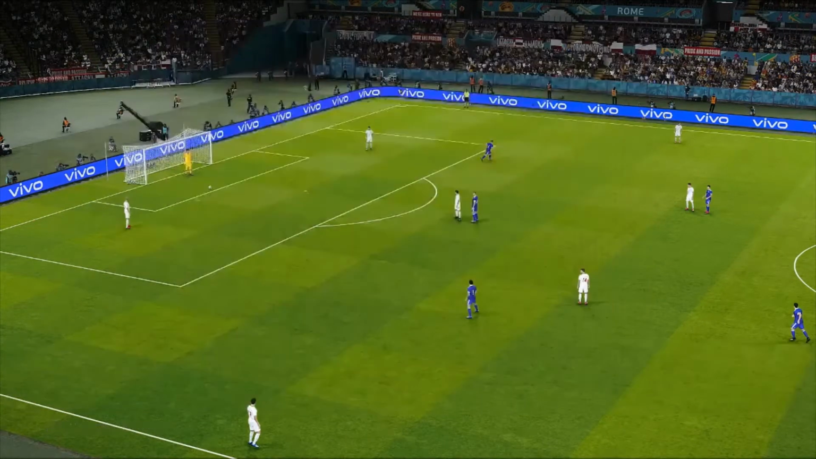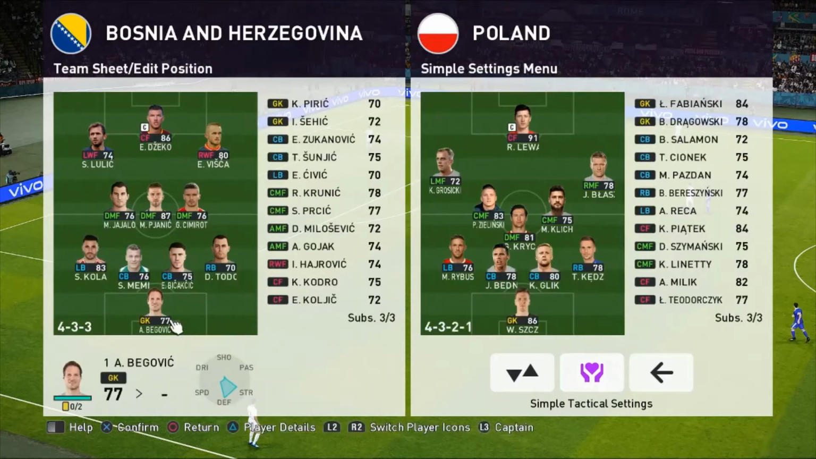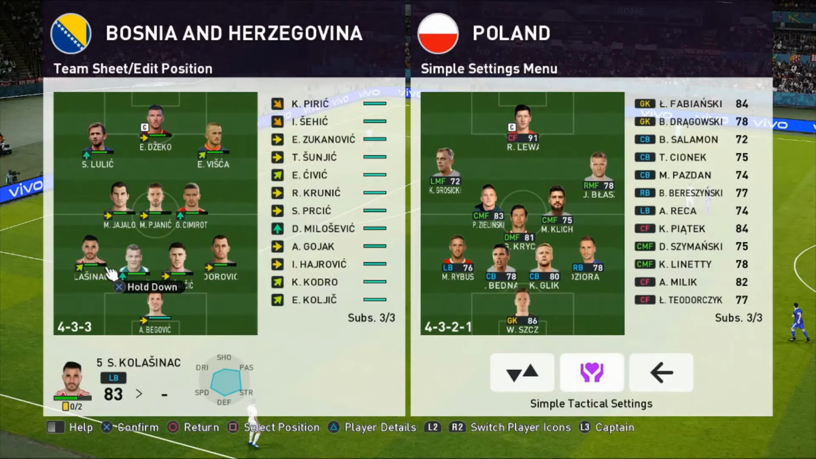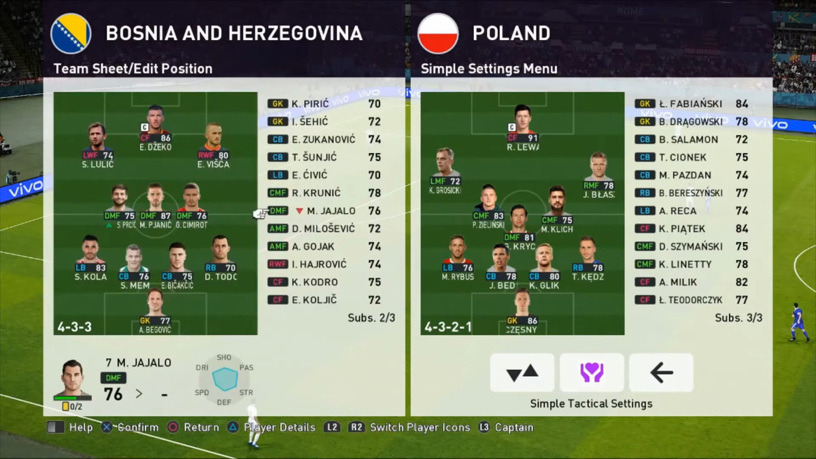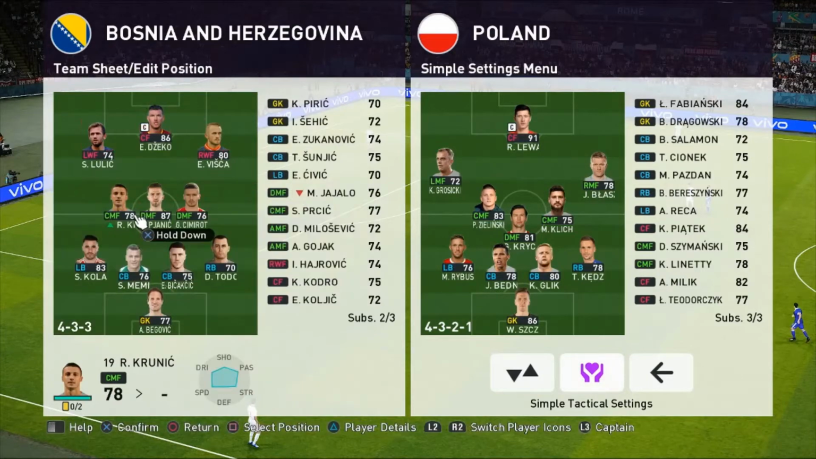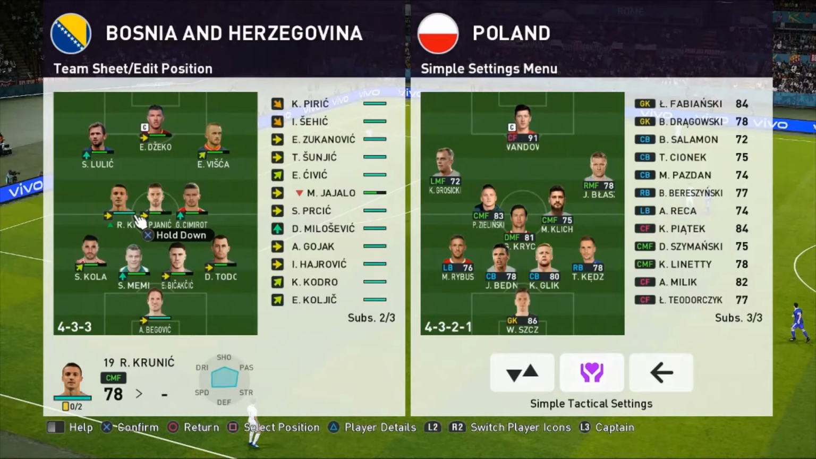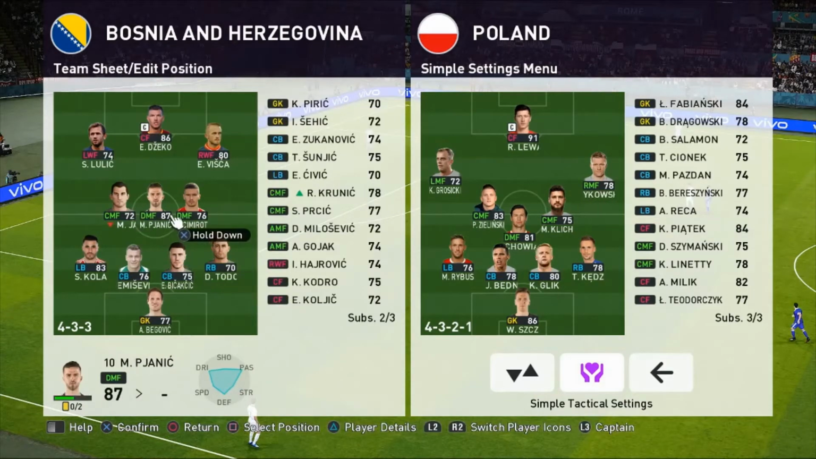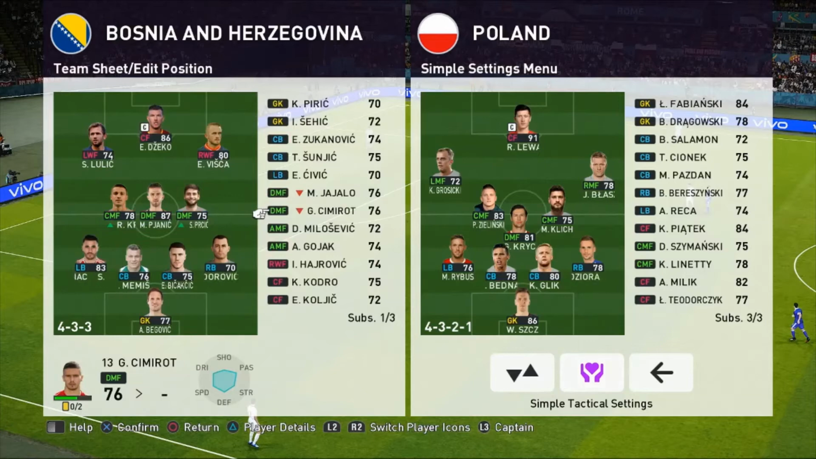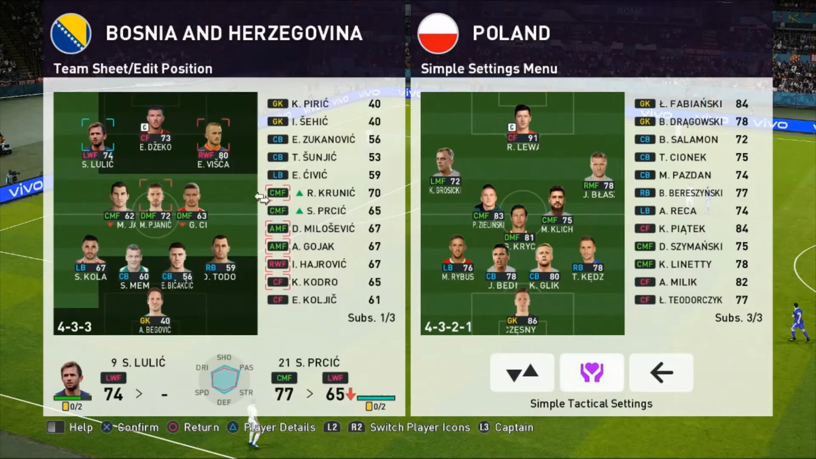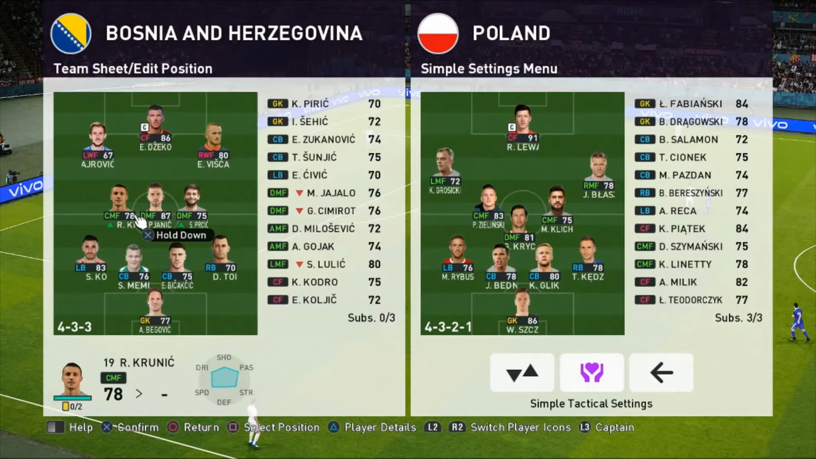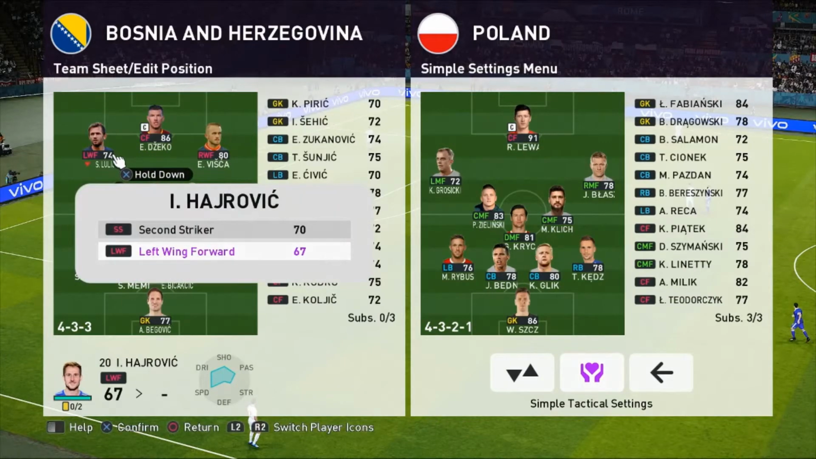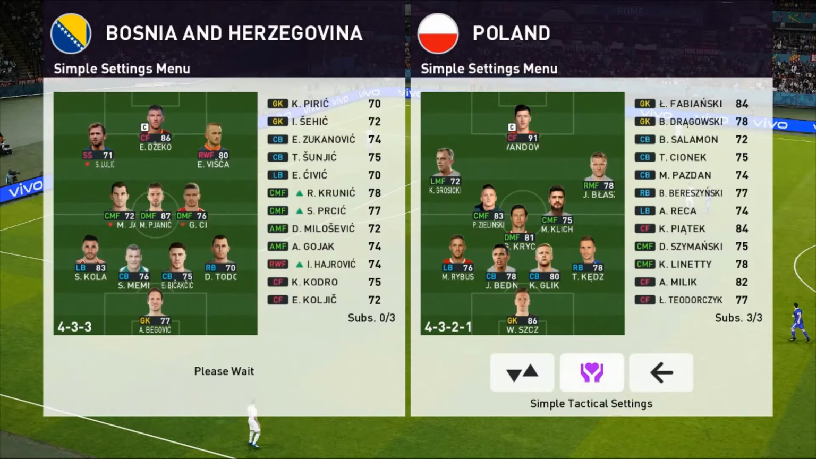So we'll make the subs here for the Bosnians, of course, and we'll find out what happens here with the Polish manager to whether any changes happen or not. So the more tired players, we've got Jalo. He'll come off for Krunic, the 78 rated midfielder. We will take off... Ooh, who's tired here? Not really many players, to be honest. We'll bring on Prisic as well, and on this left-hand side, we will bring on Hadrovic instead of Lulic. He'll play as a second striker. So that is the Bosnian side all sorted.